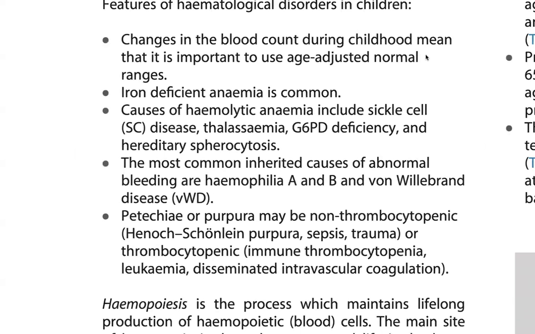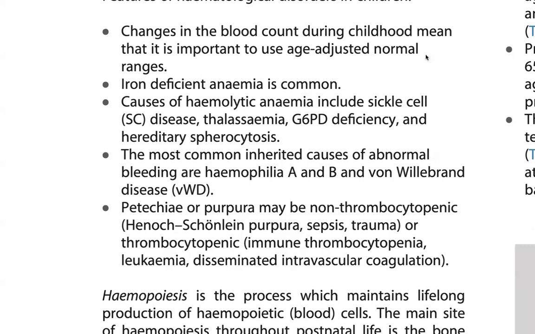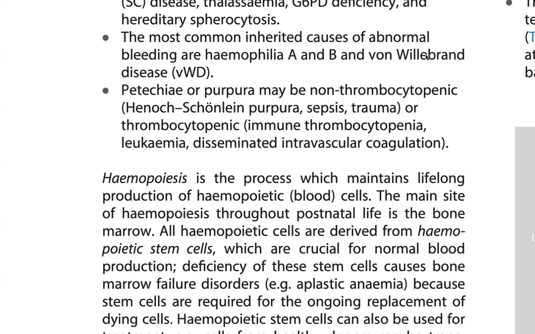Iron deficiency anemia is common. Causes of hemolytic anemia include sickle cell disease, thalassemia, G6PD deficiency, and hereditary spherocytosis. The most common genetic causes of abnormal bleeding are hemophilia A and B and von Willebrand disease. Petechial purpura may be non-thrombocytopenic, such as Henoch-Schönlein purpura, sepsis, or trauma, or due to thrombocytopenia: immune thrombocytopenia, leukemia, disseminated intravascular coagulation, DIC.